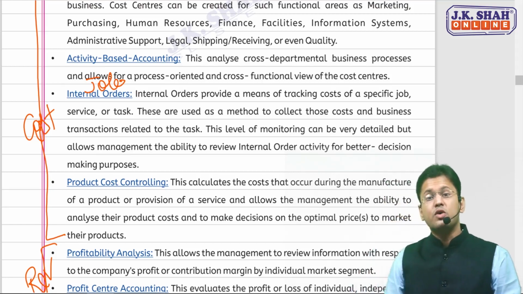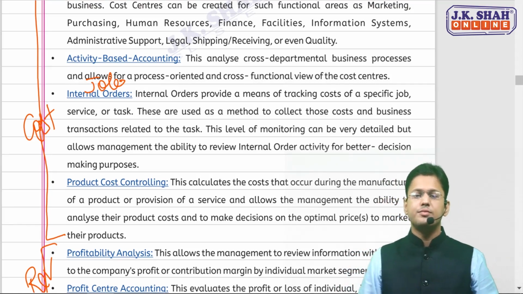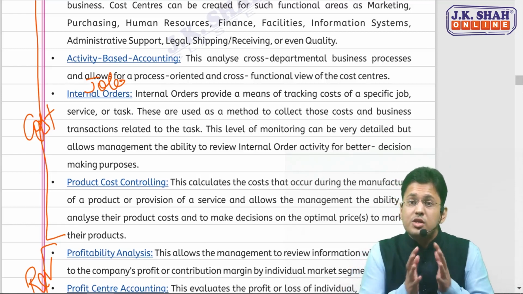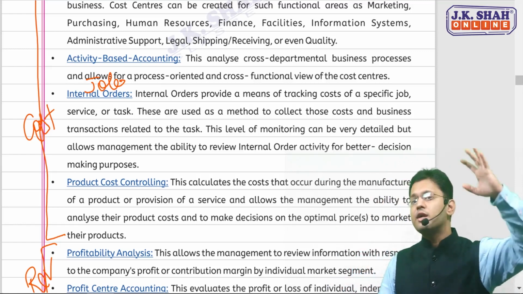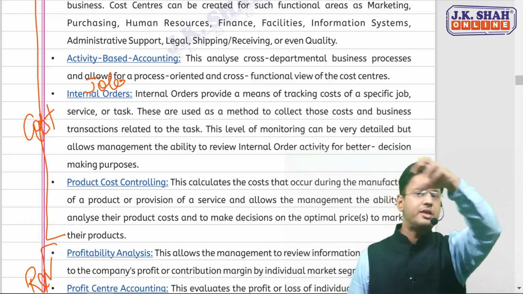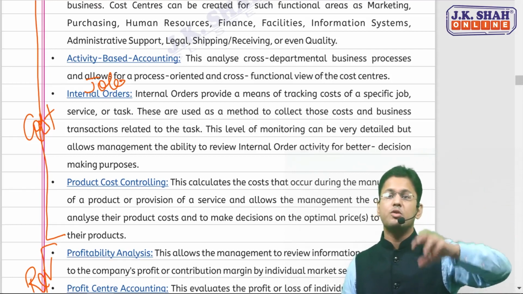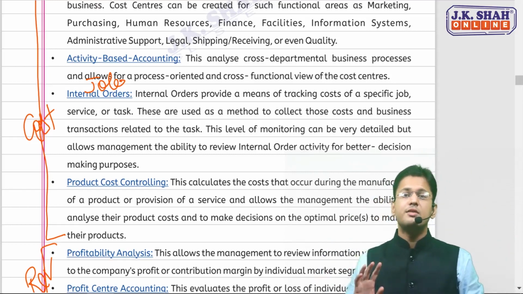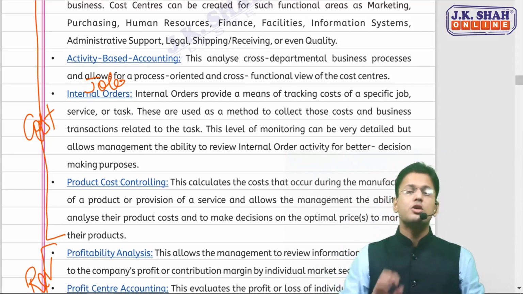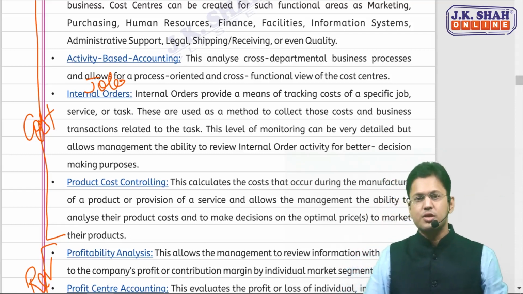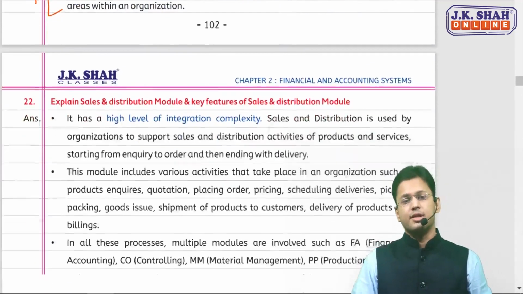And one more is product cost controlling. Obviously, the controlling module will ensure that the costs are being controlled. Fine. So this is an easy version. 2 points from revenue element. You just have to think that the controlling module covers 2 elements: cost element and revenue element. Revenue element covers profitability analysis and profit center accounting. Cost element covers cost center accounting, activity-based costing, cost element accounting, cost controlling, and internal orders. It is like job costing, it's like service costing. So this is how you can go with the controlling module easily.